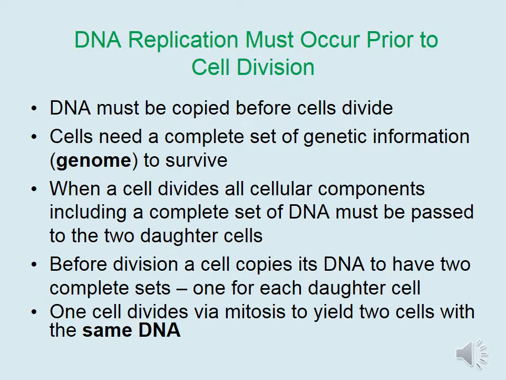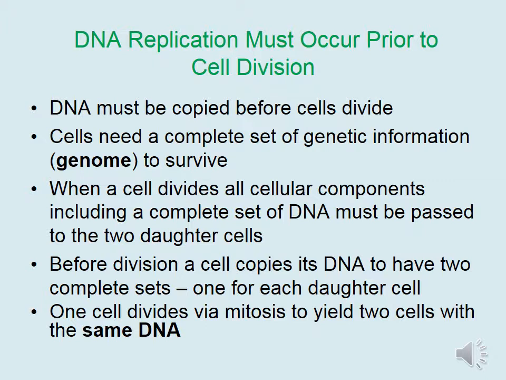During mitosis, a parental cell divides to yield two daughter cells that have the same DNA. Keep in mind that cells need a complete set of genetic information known as the genome to survive. Therefore, a cell that receives less than a full set of DNA will not be able to survive.